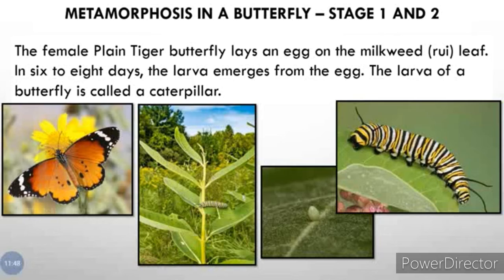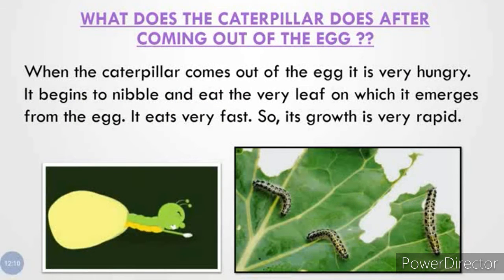Okay. What is the spelling of caterpillar? Caterpillar. What is the spelling of milkweed? Milkweed. You will have to learn these spellings. These spellings are new for you all. Now I will tell you what the caterpillar does after coming out of the egg. In the first picture you can see how the caterpillar is coming out of the egg. Now let's read it.